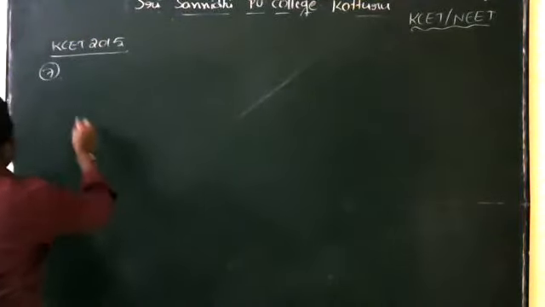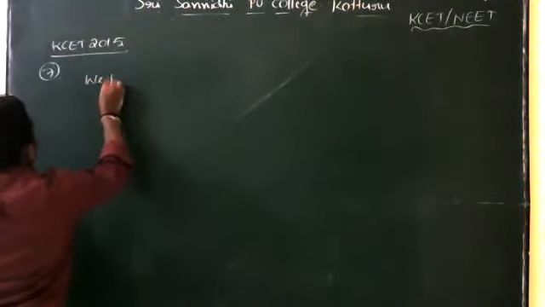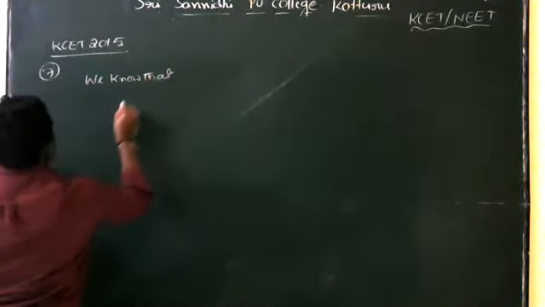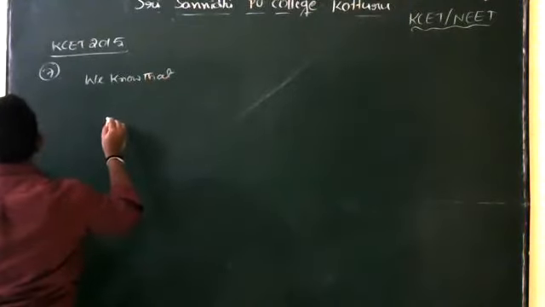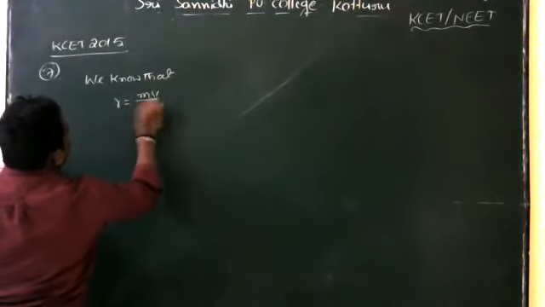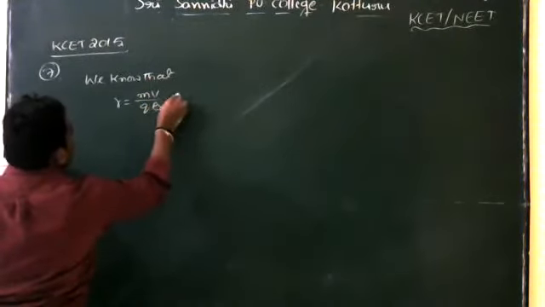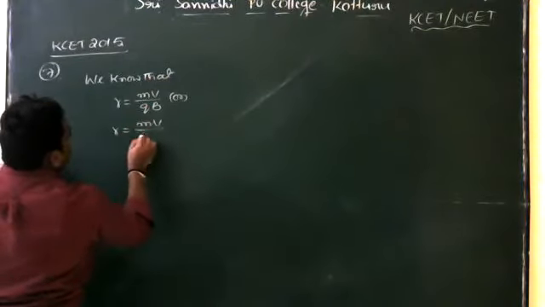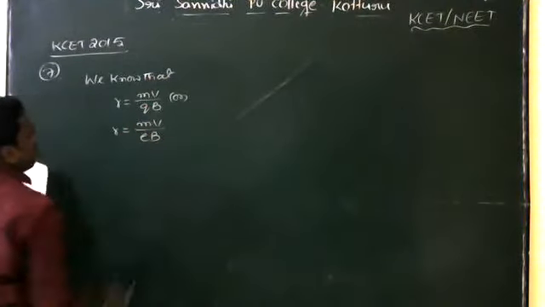So we know that, what is the radius of the circular path? R is equal to MV divided by QB. So R is equal to MV divided by E into B.